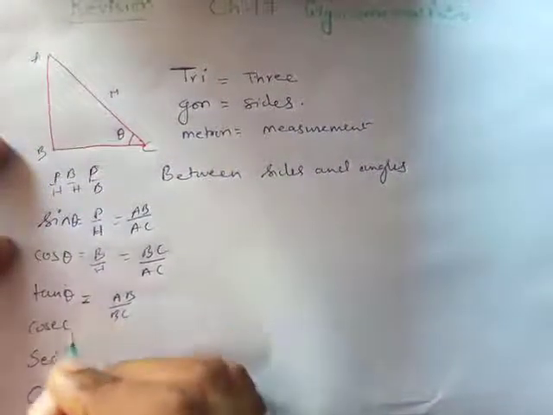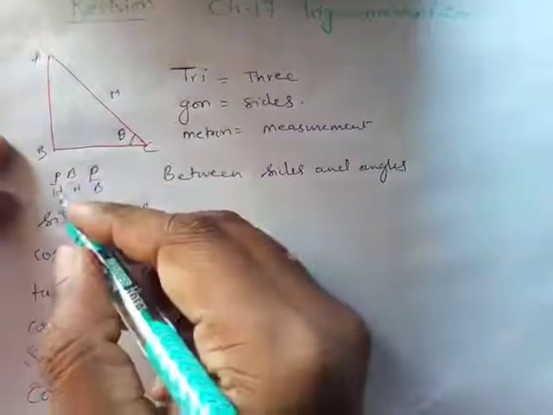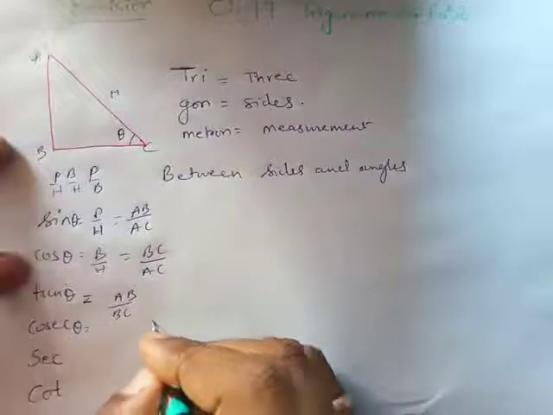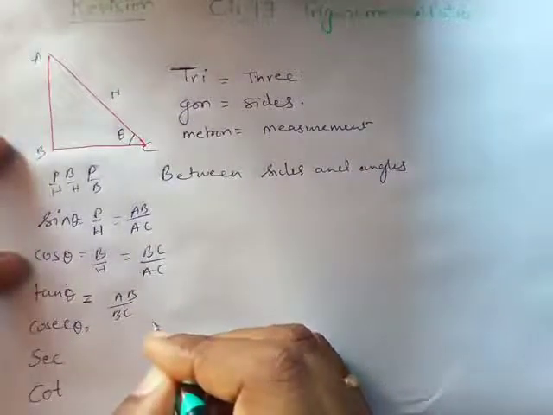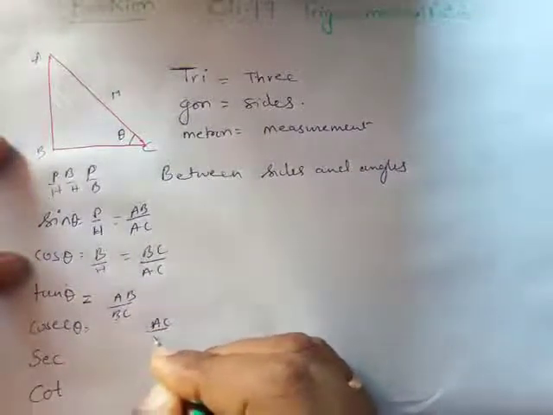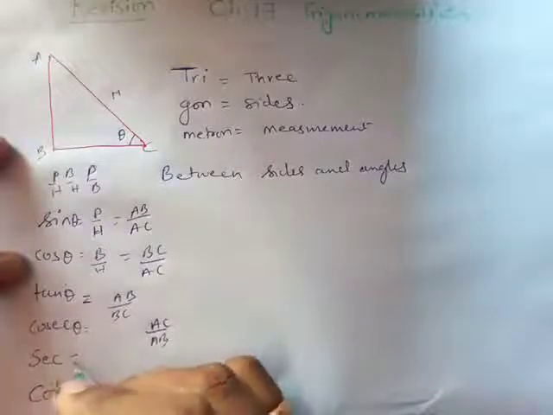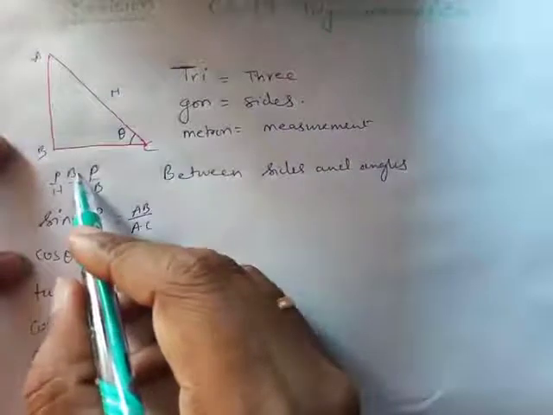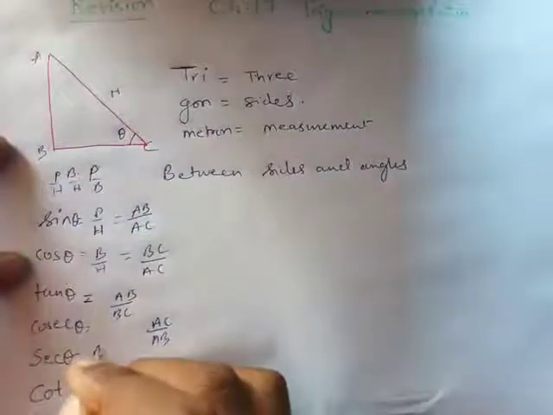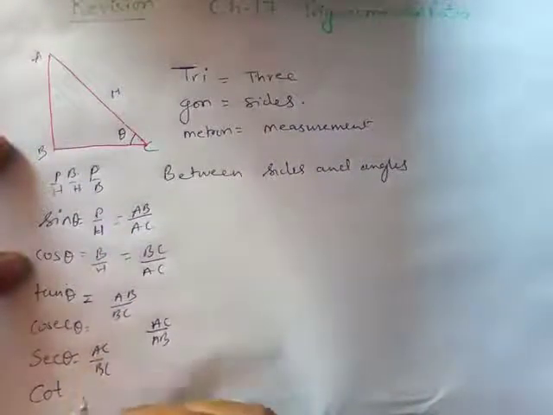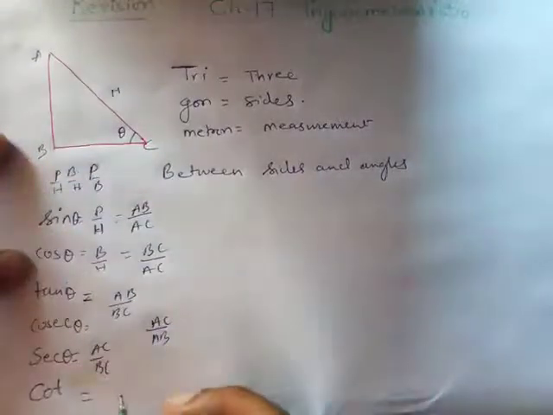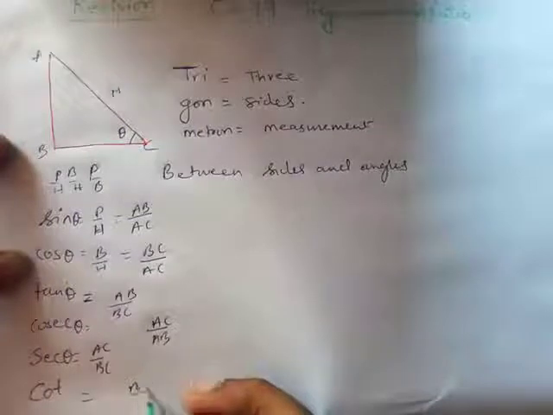upon BC. Cosec theta is equals to hypotenuse upon perpendicular. What is hypotenuse? You can understand what is hypotenuse. Hypotenuse is AC over AB. And sec theta is going to be hypotenuse upon base, that is AC over BC, and cot is going to be base upon perpendicular, it is reversed. So base is going to be BC over AB.